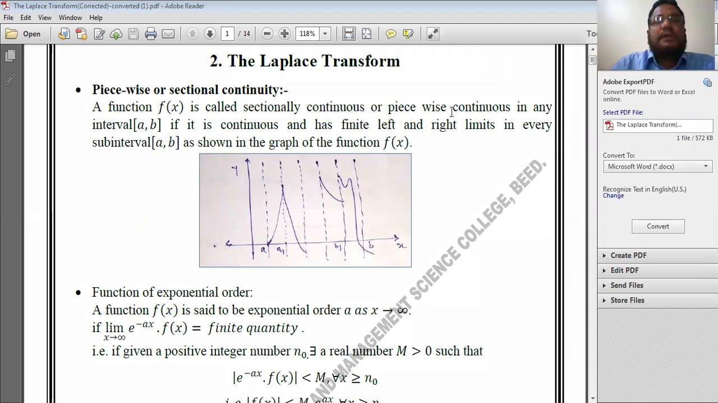In the last lecture, I discussed sectional continuity. A function f of x is called sectionally continuous or piecewise continuous in any interval a, b if it is continuous and has finite left and right limits in every subinterval. Then I discussed exponential order.